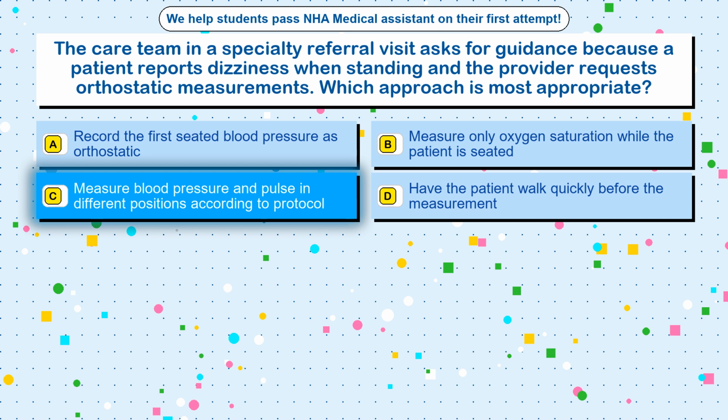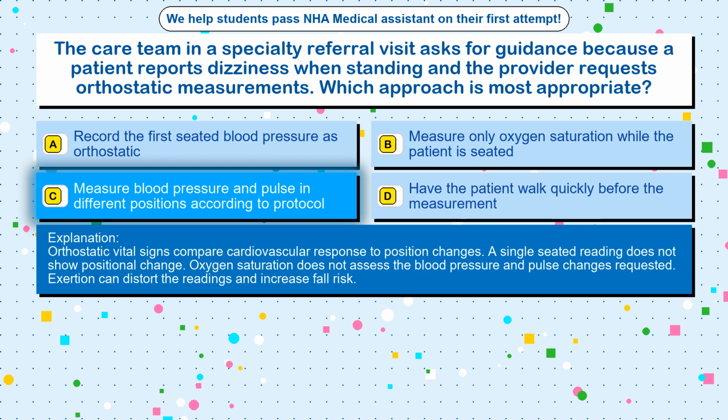The correct answer is option C. Measure blood pressure and pulse in different positions according to protocol. Orthostatic vital signs compare cardiovascular response to position changes. A single seated reading does not show positional change. Oxygen saturation does not assess the blood pressure and pulse changes requested. Exertion can distort the readings and increase fall risk.